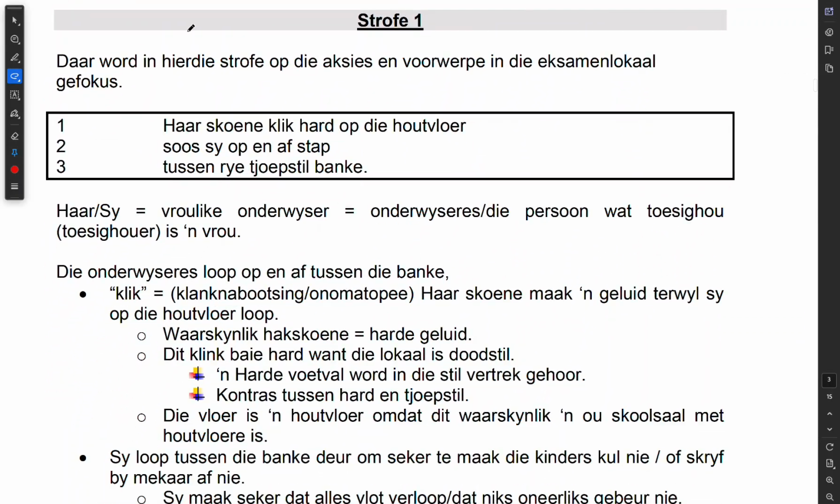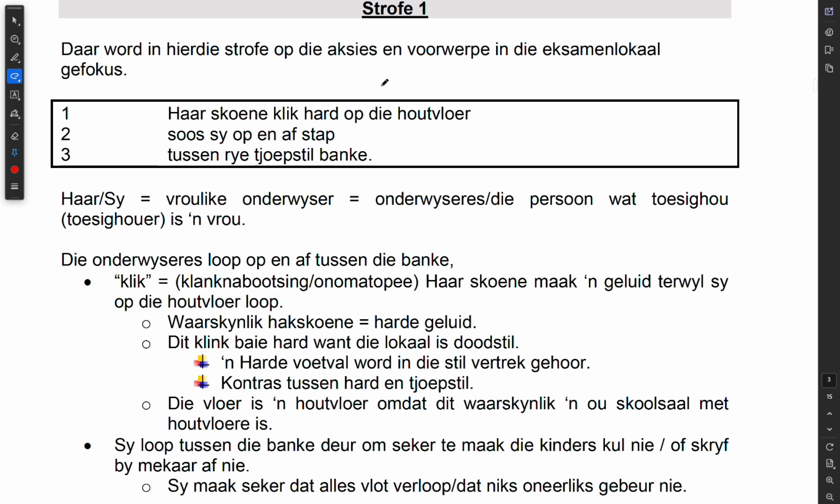Stanza 1. It says here, daar word in hierdie strofes op aksies en voorwerpe in die Eksamenlokaal gefokus. Okay, so this stanza focuses on the action and the object in the exam room. Lines 1 to 3: haar skone klik hard op die hoofvloer, soos sy op en af stap, tussen rye troepstil banke, okay?